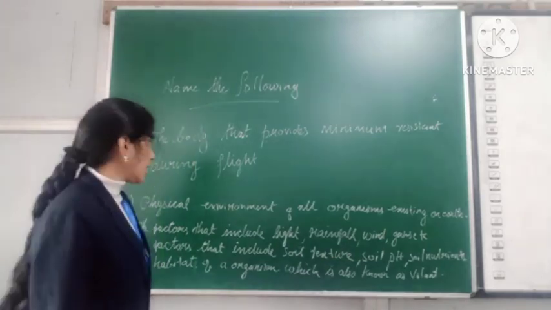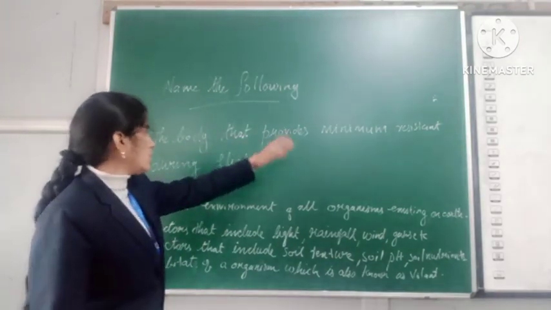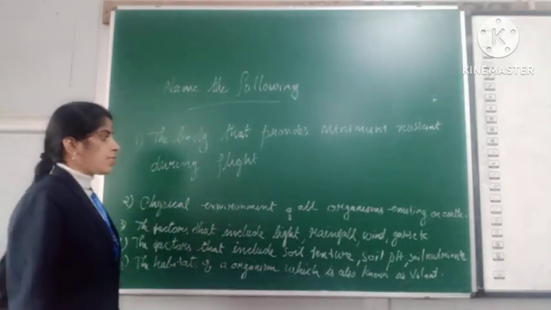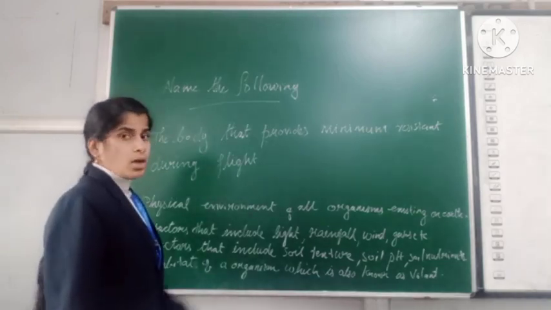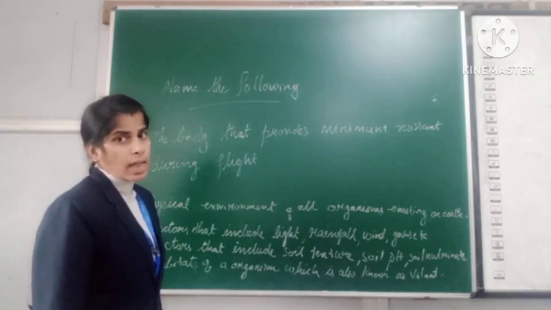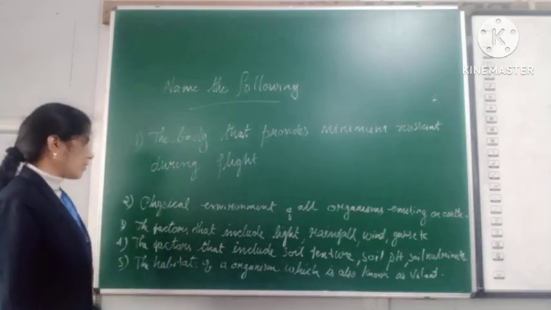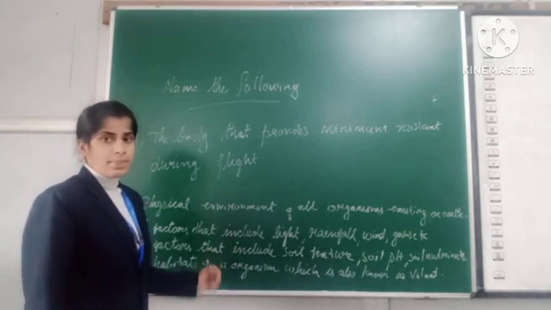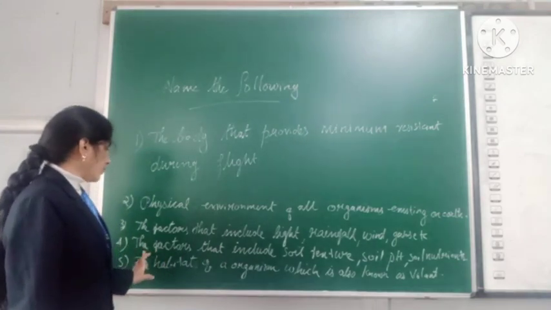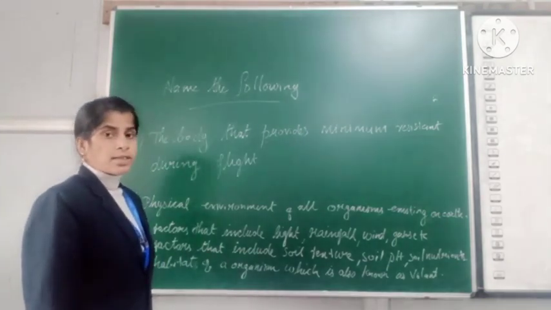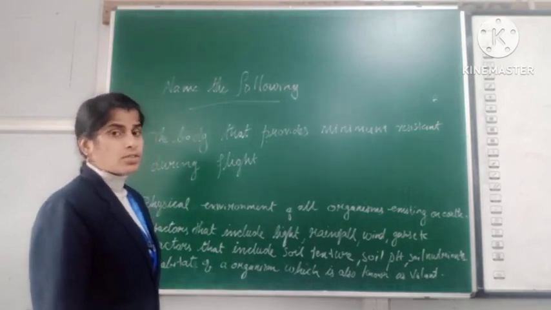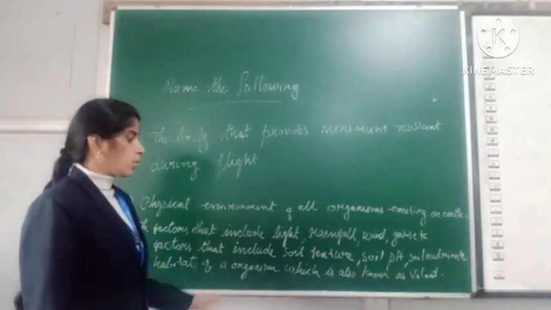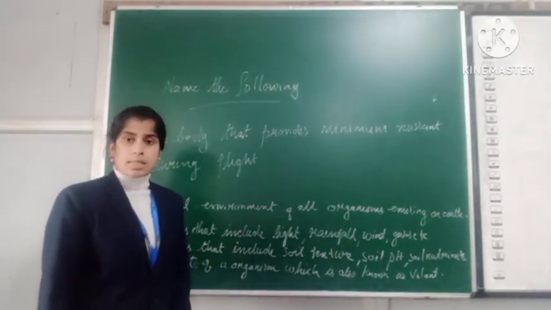So once again, the body that provides minimum resistance during flight is the streamlined body. The second one, the physical environment of all organisms existing on Earth, is abiotic. The third one, the factors that include light, rainfall, winds, gases, etc., are known as climatic factors. The fourth one, the factors that include soil texture, soil pH and soil nutrients, are known as edaphic factors. And the fifth one, the habitat of an organism known as volant, is aerial habitat.